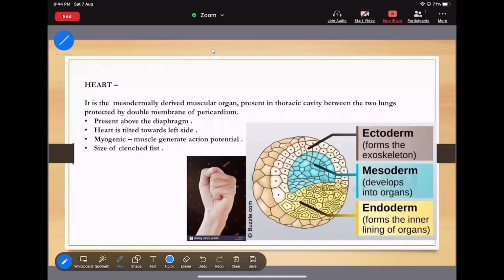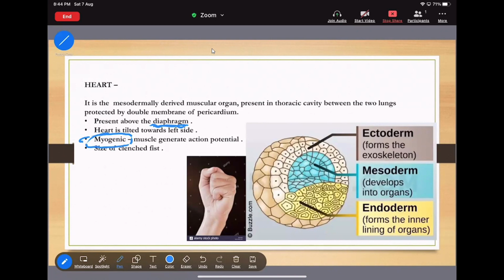Second thing, it is present above the diaphragm. Always remember the location. The heart is tilted towards the left side. Now, this is the most important word: it is myogenic.